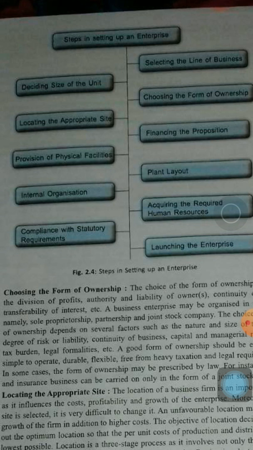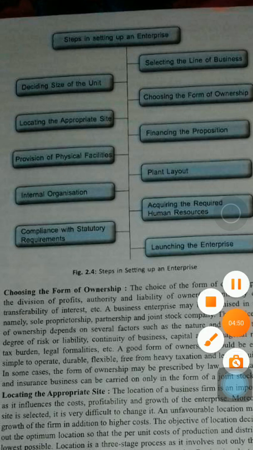Appropriate sites may be decided by considering several factors, like whether it will be a production unit or a service providing unit, because service providers need their offices in the main locations of cities, but a production unit can be established in far off areas where the price of land is less, and huge plots of land can be acquired at less prices, whereas in cities it is difficult to establish a big plant because the land is very costly.